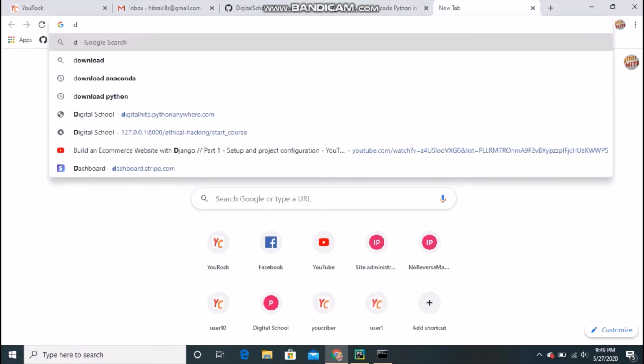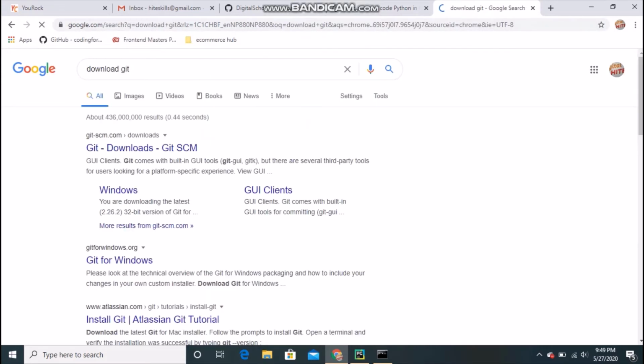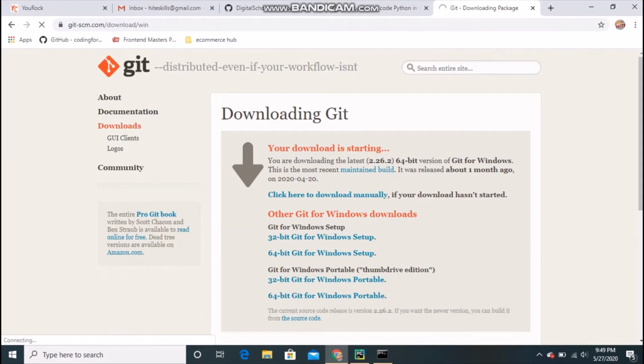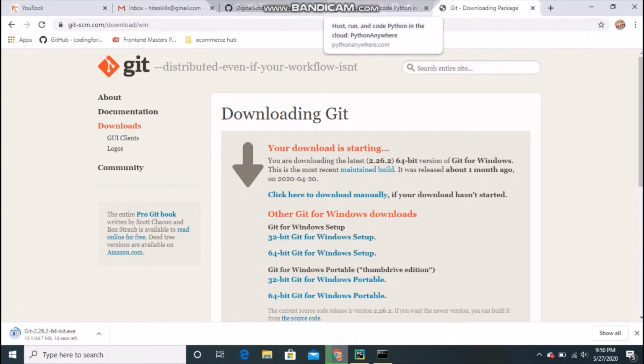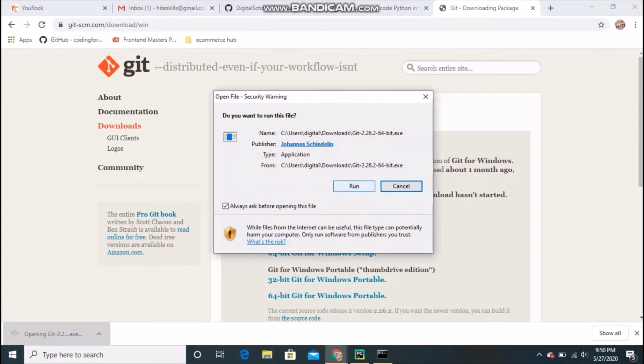Just type download git, and this is the main official website. Just click there, and you can see I am on Windows, so I click there. If you have another OS, then you can just follow the instructions. I will download this. As you can see, it started, and I will pause the video and come back when it has finished. Okay, as you can see, it has downloaded successfully. I am opening it. I'll run.